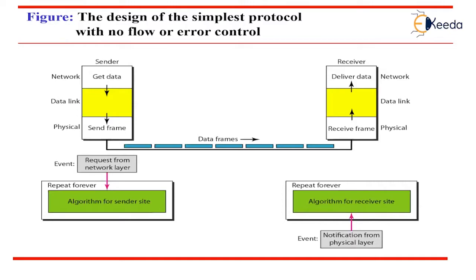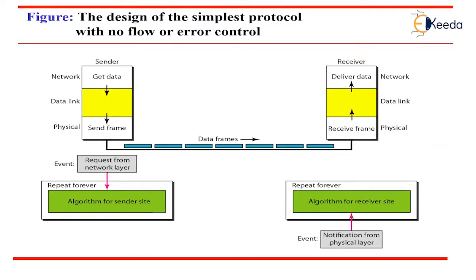The data link layer of the receiver immediately removes the header from the frame and sends the packet to the network layer. The network layer also accepts the packet immediately. The design scheme is shown in the figure. There is no need for flow control in the simplest protocol. The data link layer at the sender side gets the data from the network layer, converts it into a frame and sends it out to the receiver.